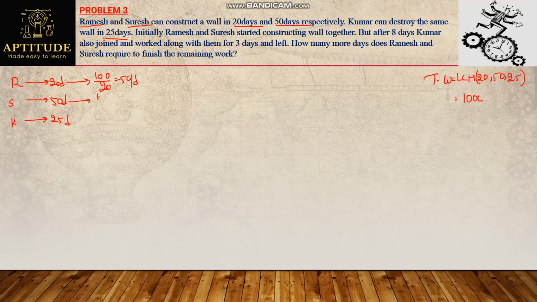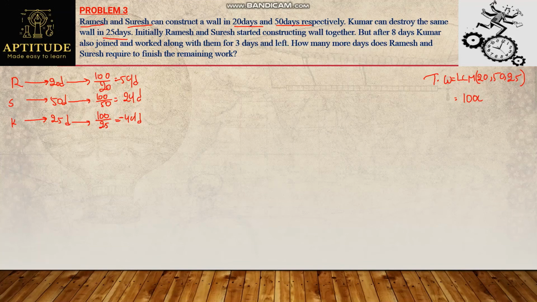And Suresh can complete all 100 chocolates in 50 days, which means he can eat 2 chocolates per day. And Kumar can destroy that work in 25 days, which means I will assume now he can finish 4 chocolates per day. But it is a negative work. Why? Because he is destroying the work done by Ramesh and Suresh. So I will assume this as a negative work.